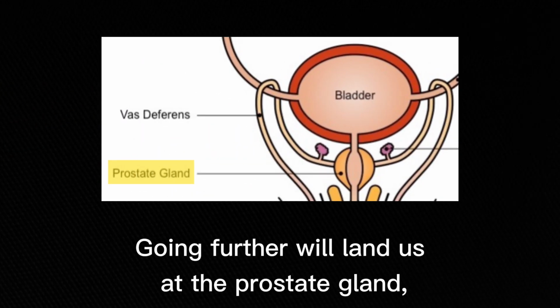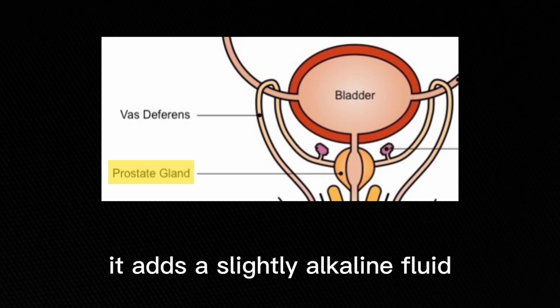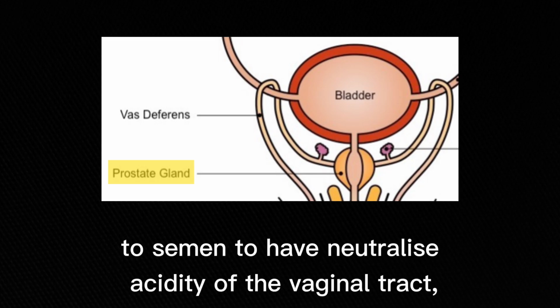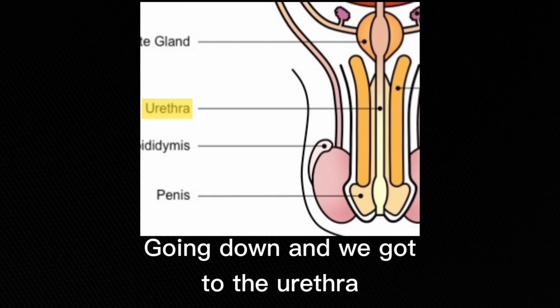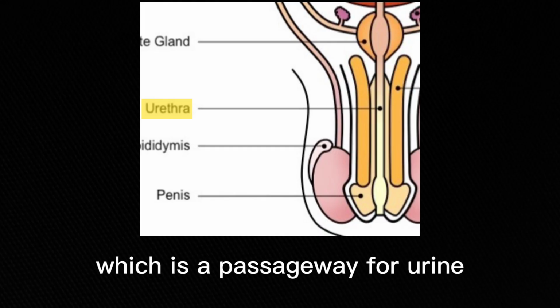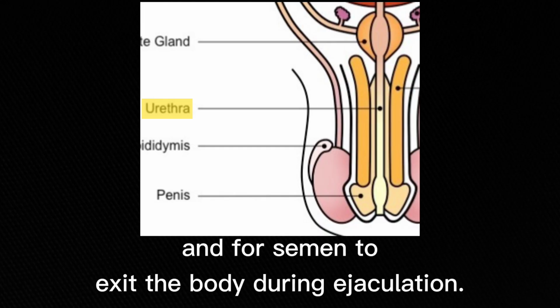Going further will land us at the prostate gland. Located below the bladder, it adds a slightly alkaline fluid to semen to help neutralize the acidity of the vaginal tract, thus improving sperm survival. Going down, we got to the urethra, which is a passageway for urine to be expelled from the bladder and for semen to exit the body during ejaculation.